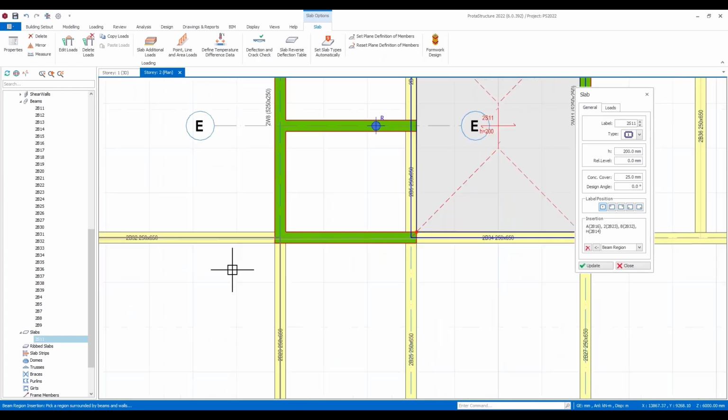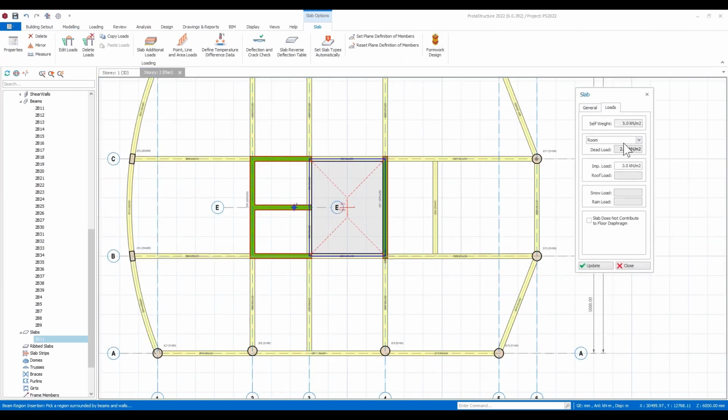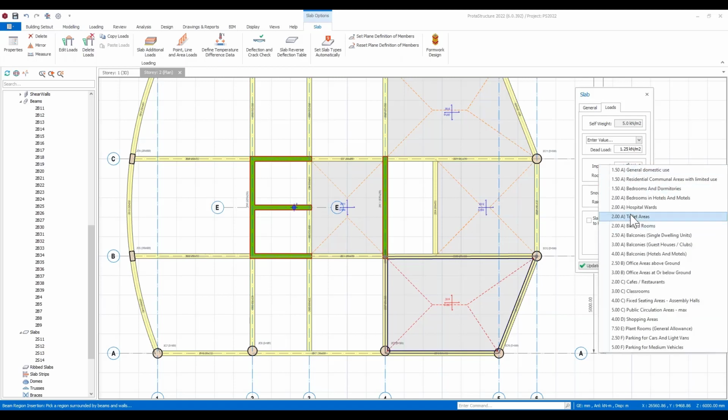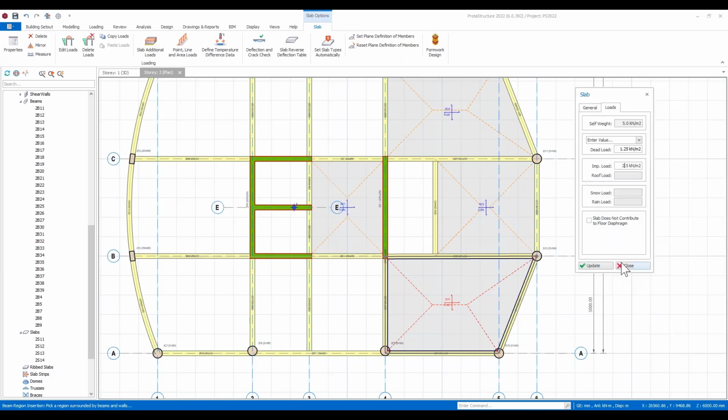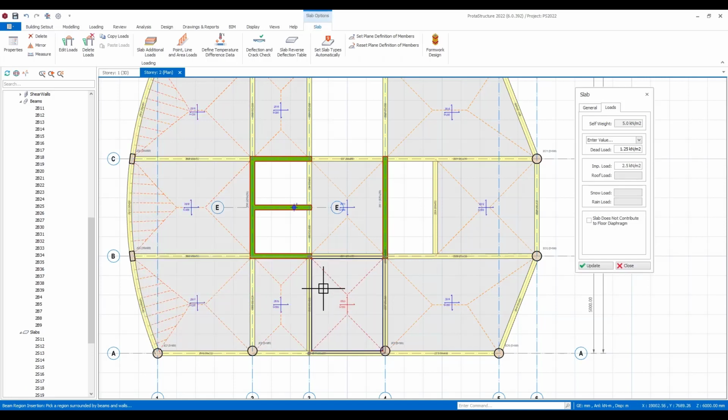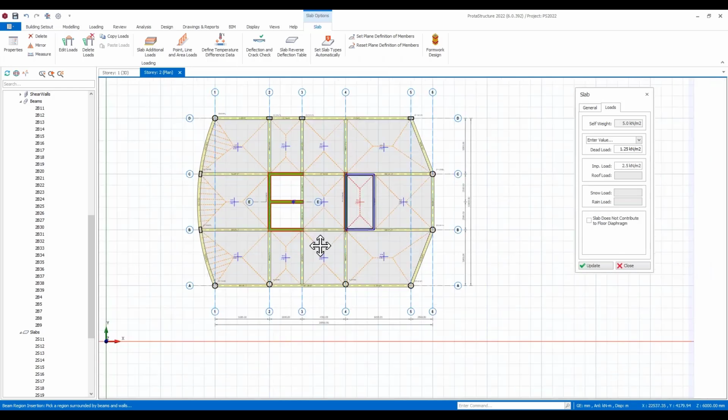I'm going to choose some different loading. So you don't have to follow the loading that's been predefined. You can set up your own loads in here. You can just type them in if you wish, and you can place various slab panels. If you want to have different finishes, or maybe you're not sure about the type of loading that needs to be in a particular area, you can come in and choose what might be appropriate for the different parts of the building that you're working with. So you can just quickly box these around, and then those are created here.